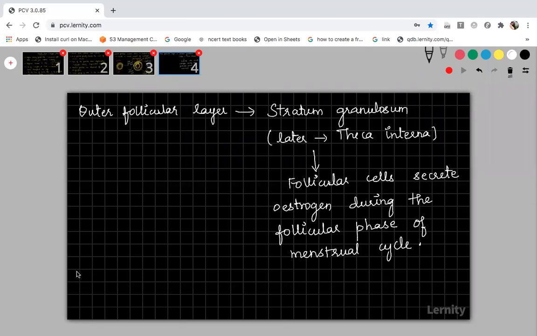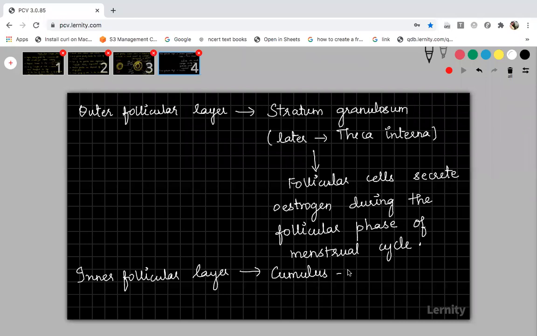Okay, now the inner follicular layer is there, right? So what is the name of the inner follicular layer? I told you about the outer follicular layer. Now what is the name of the inner follicular layer? This inner follicular layer is called the cumulus. The inner follicular layer is called cumulus, which is directly surrounding this.